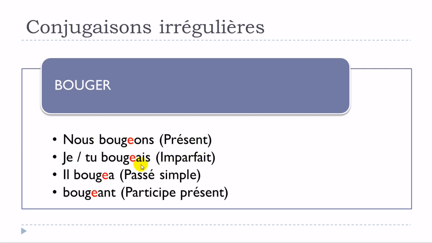If you're talking about imparfait, I did put this je and tu, actually, but we will see a bit later that we'll have more forms affected by it. For the same reason and with the same tool, adding this E, we will have the phonetical connection with the infinitive: je bougeais, tu bougeais. All right. For the passé simple, it will be exactly the same thing. I did put this il, but we'll see that other persons are concerned as well. Il bougea. Okay. Exactly the same thing for the participe présent. So we will get bougeant.